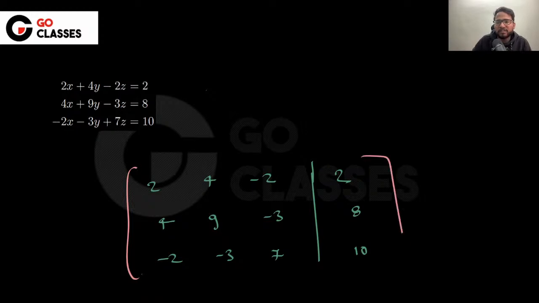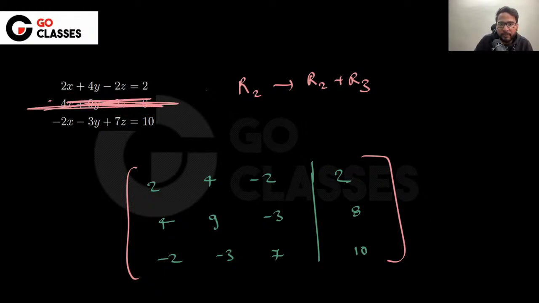Now tell me, what does it mean to say that R2 gives R2 plus R3? In the equation format, it means that instead of R2, you are going to write R2 plus R3. Basically, you will replace this equation completely with R2 plus R3, which means you will add these two and replace this completely, which is definitely fine. Reason being, you can again produce the same R2. You are not losing any information. You can again produce the same R2 if you want to, by subtraction, right? So that's why you are allowed to replace it by the sum of two.